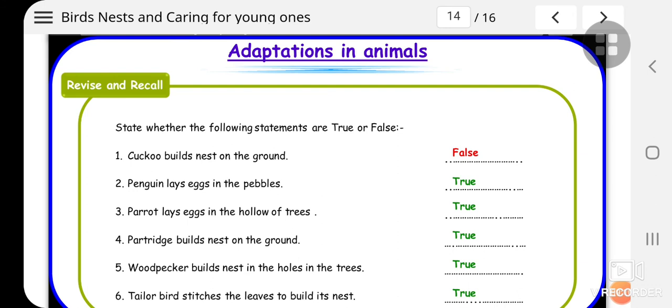Penguin lays eggs in the pebbles? True. Parrot lays eggs in the hollow of the trees? True. Partridge builds nest on the ground? True. Woodpecker builds nest in the holes in the trees? True. Tailor bird stitches the leaves to build its nest? True.